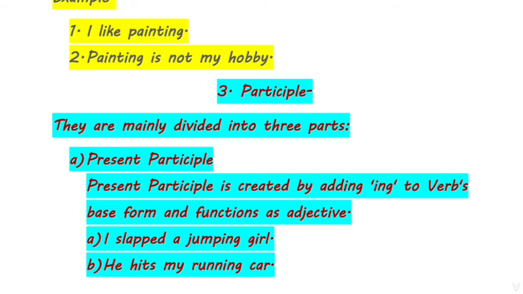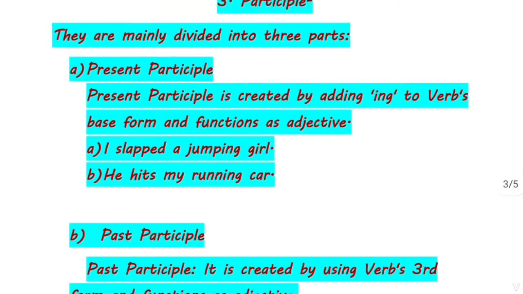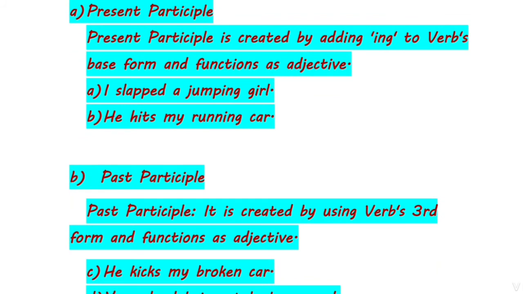For example, I slapped a jumping girl. Here jumping is describing the girl, that girl is jumping. Second is, he hits my running car. Again, you can see that the word running is describing the word car.